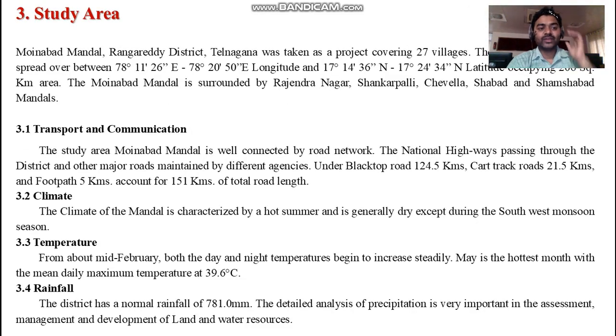The study area is Moinabad Mandal, Rangareddy district of Telangana state of India. It was taken as a project covering around 27 villages, spread over 78 degrees 11 minutes 26 seconds east to 78 degrees 20 minutes 50 seconds east longitudes. This is the area covered by the study, and under it transport and communication, climate, temperature and rainfall have been studied.